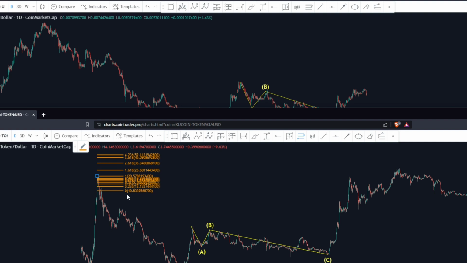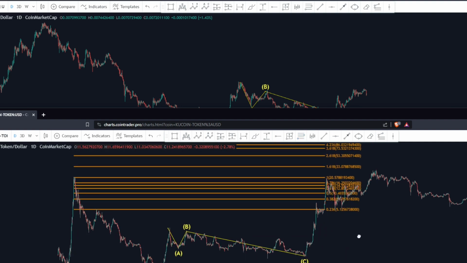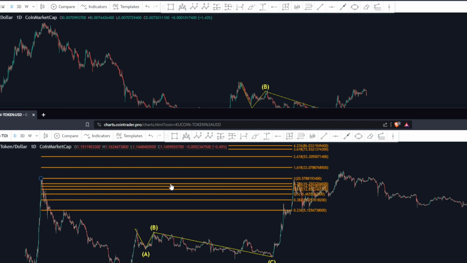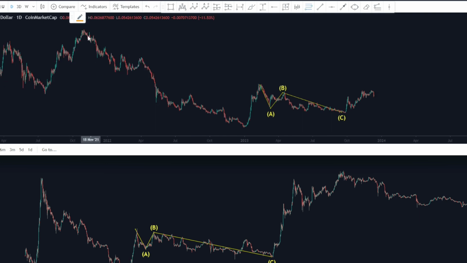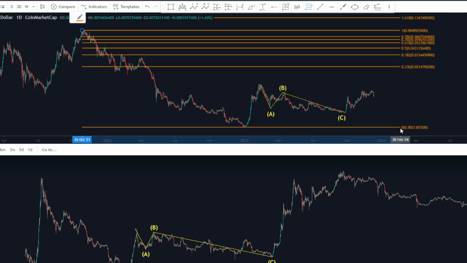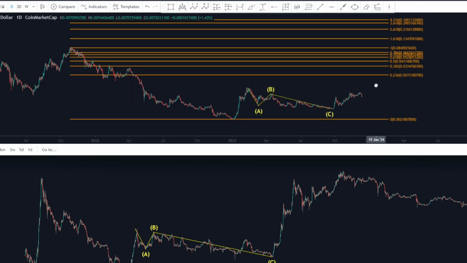And you can see that if you want to grab your favorite fib tool, from the very top of that structure to the bottom here, you can see the KuCoin hitting something like the 1.618 fib extension level, right? That's something that is really, really good. If you would come back to Verasity, which we have already established has the same structure here, and apply the same rules of grabbing your fib tool, here you can see that that 1.618 fib level is lying at something like 13 cents for Verasity, which is a price again that I think is really, really possible and almost very easy for a coin like this one, really, because the market cap is really, really small.